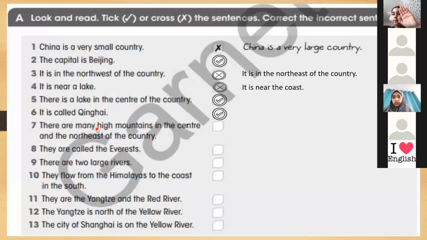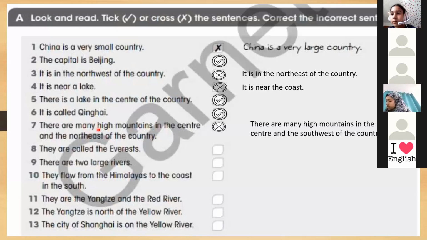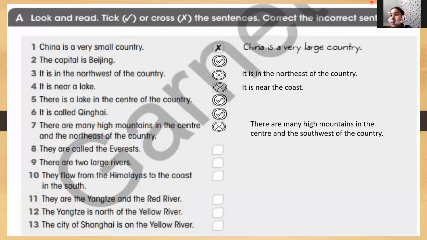Can I? Yes, Serene. There are many high mountains in the center and the southwest of the country. Yes, so the right answer is the southwest of the country. Who can tell us number 8?